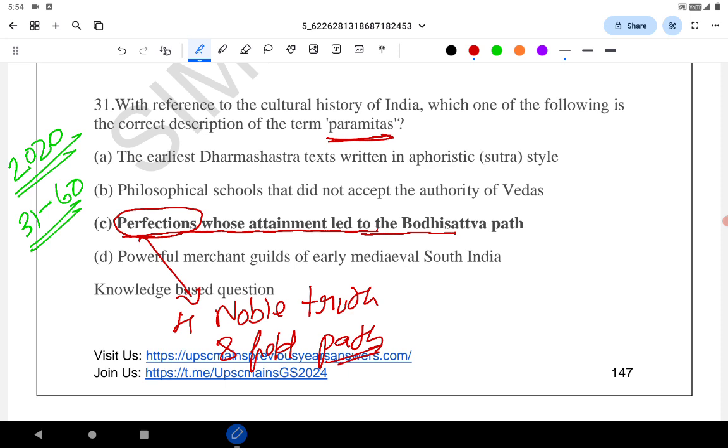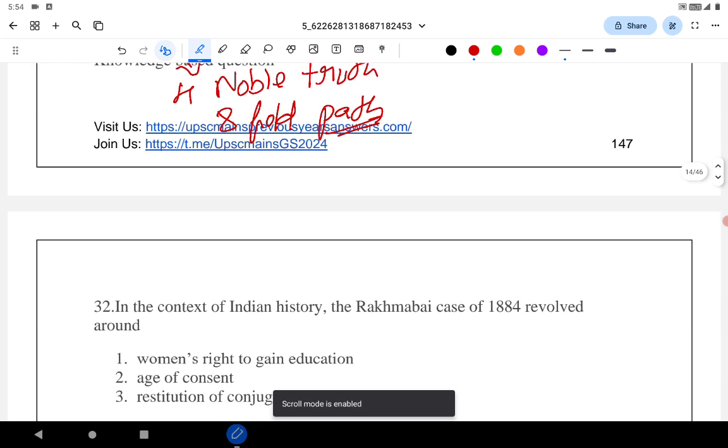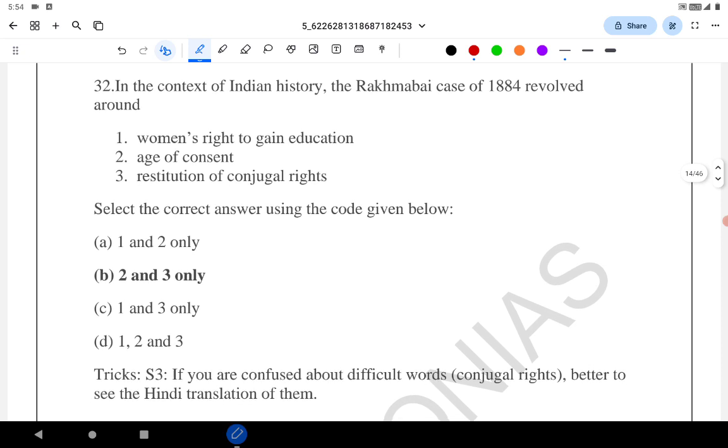Let's continue with the next question. In the context of Indian history, the Rakhmabai case of 1884 revolved around women's rights.